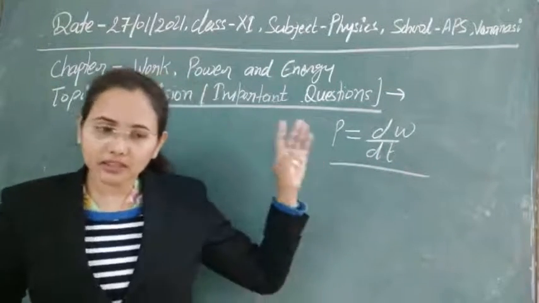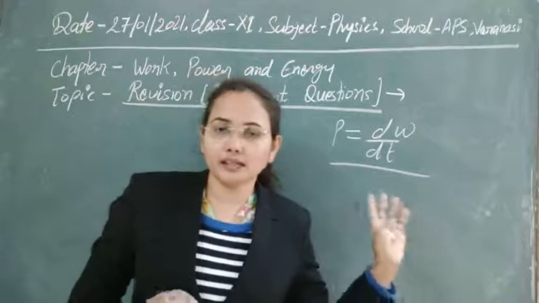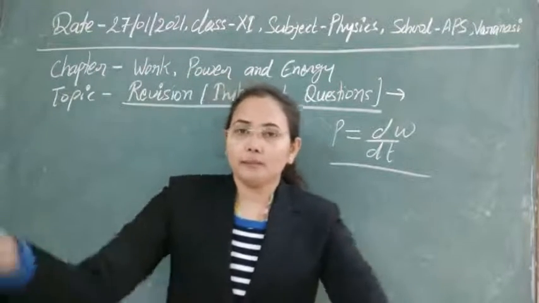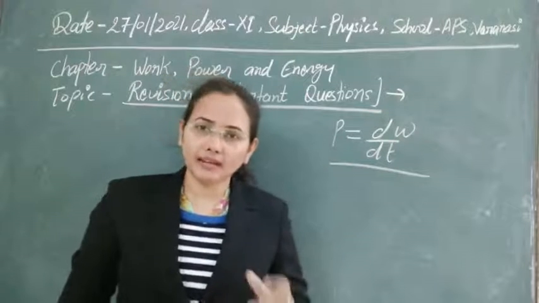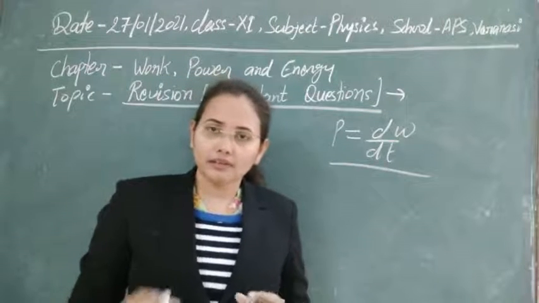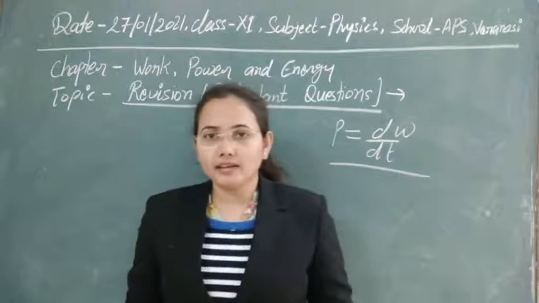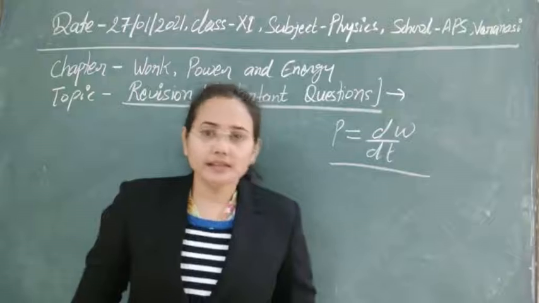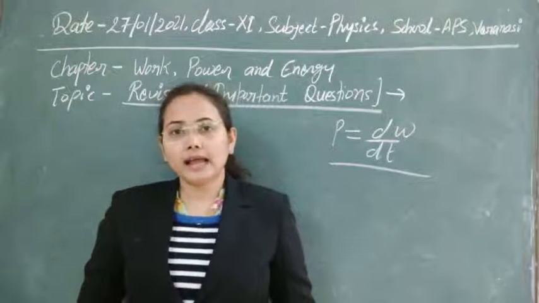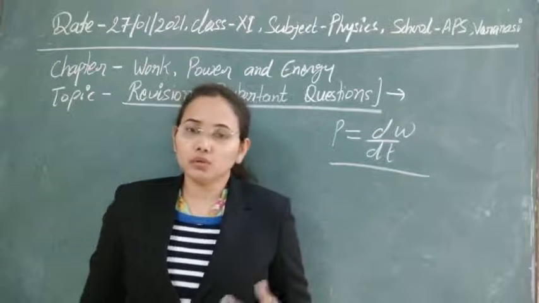The next important topic that we will discuss here is energy. First of all we will talk about mechanical energy, but still we'll tell you how many types of energies a body can have. So simply, what is energy? Energy is the ability or capacity to do some work.